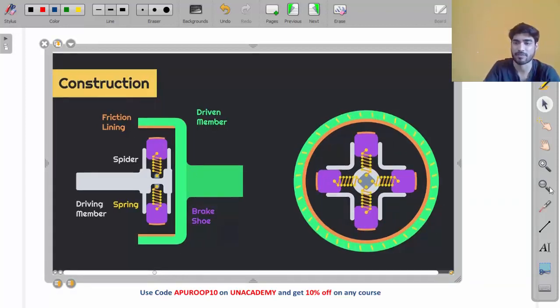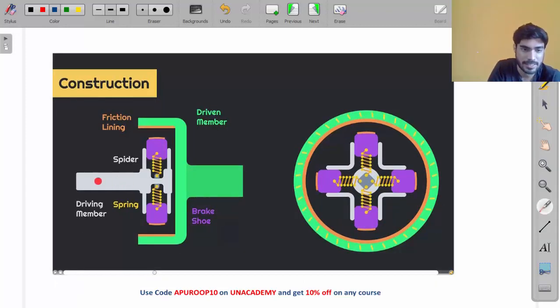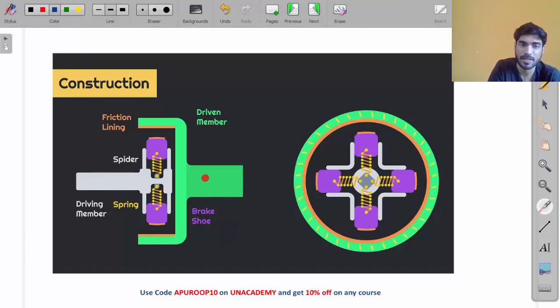Understand the construction first. This is the driving member, the white part, and the green part is the driven member. The purple parts are the shoes which are connected to the driving member by means of springs.